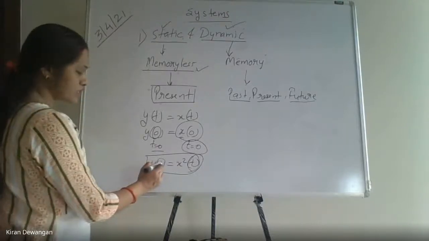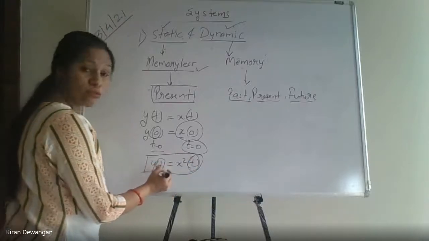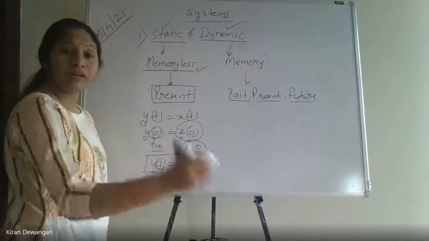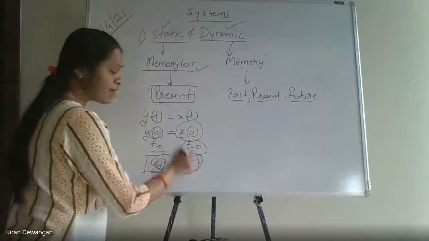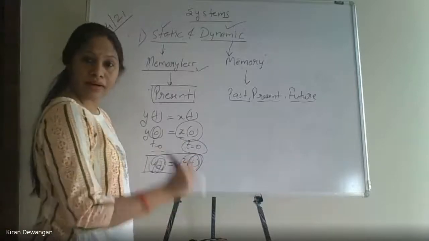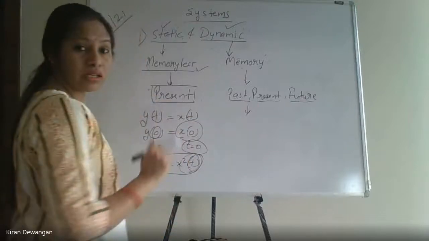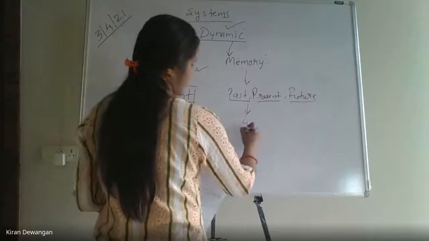If I write y of 1, it will be x squared of 1. If I write y of minus 1, then it will be x squared of minus 1. So whatever the value of t is, the output depends on the input at the same value of t. Now let's talk about the dynamic system, then it will be more clear to you. Okay? Now I'll give you an example.